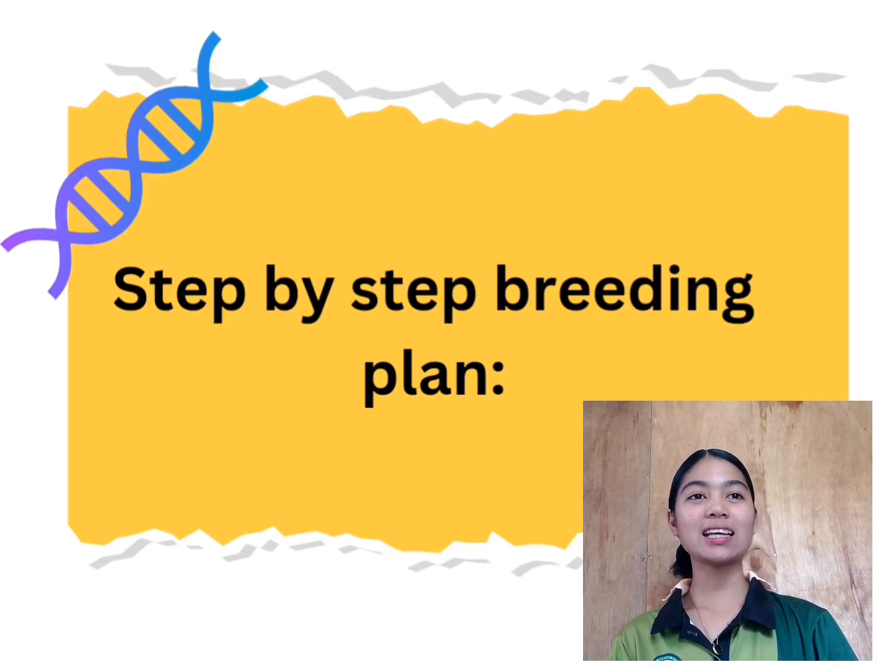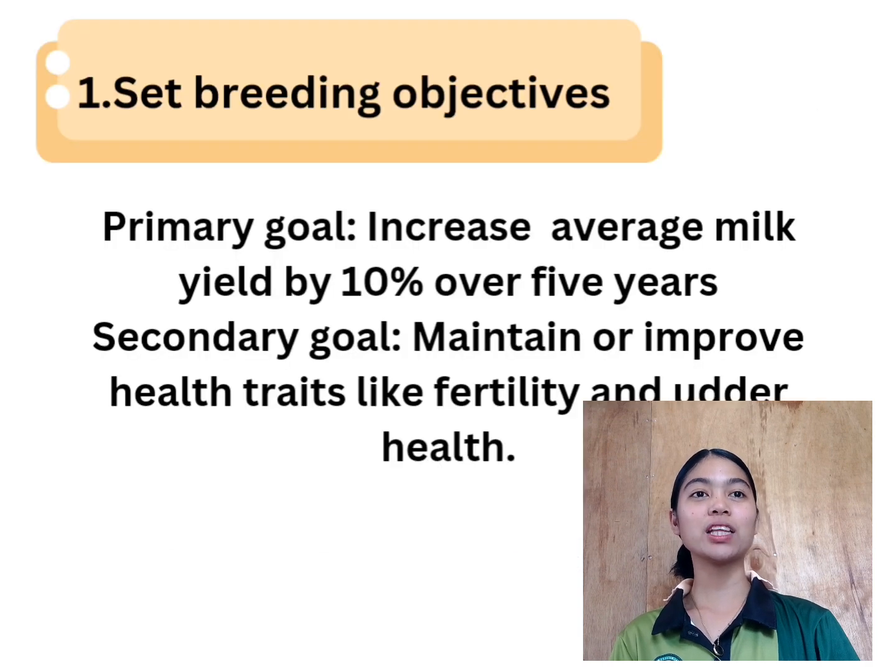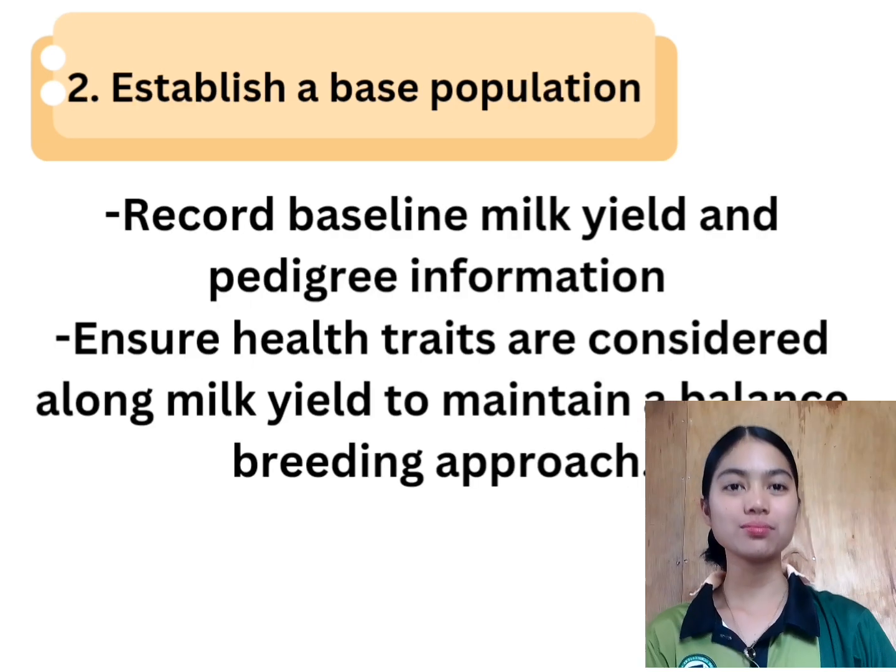Finally, we outlined a step-by-step breeding plan. First, set the breeding objective. The primary goal is to increase average milk yield by 10% over 5 years. The secondary goal is to maintain or improve health traits like fertility and other health traits.